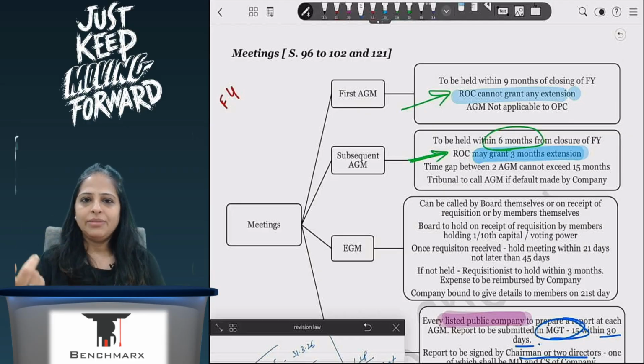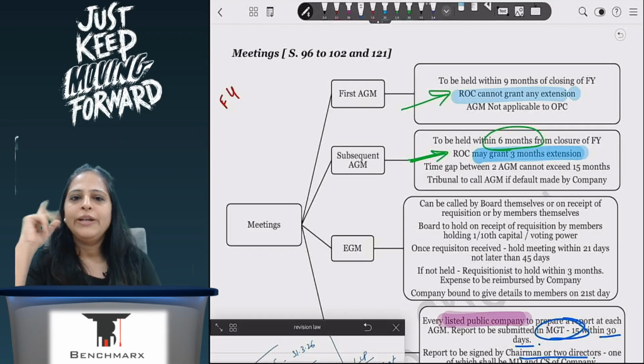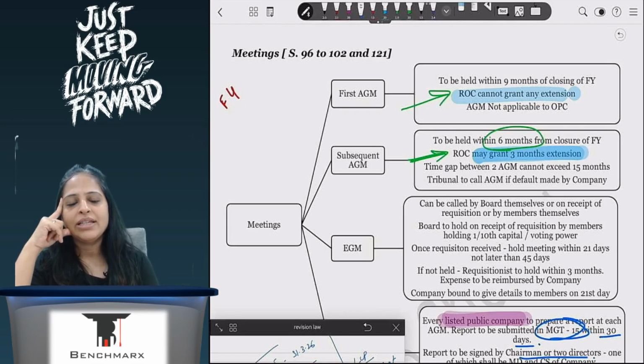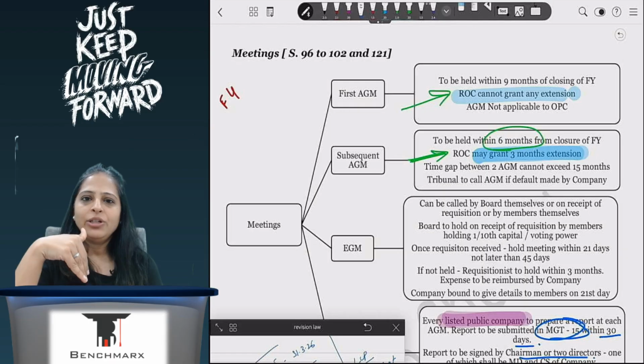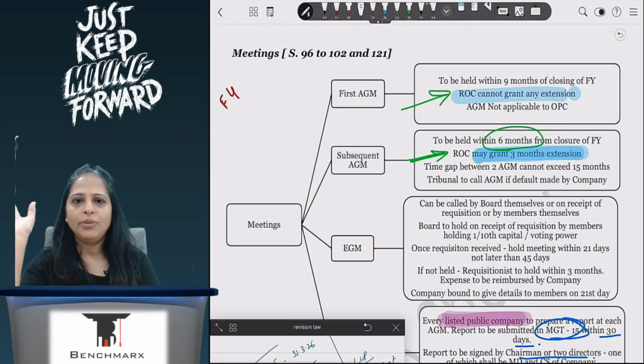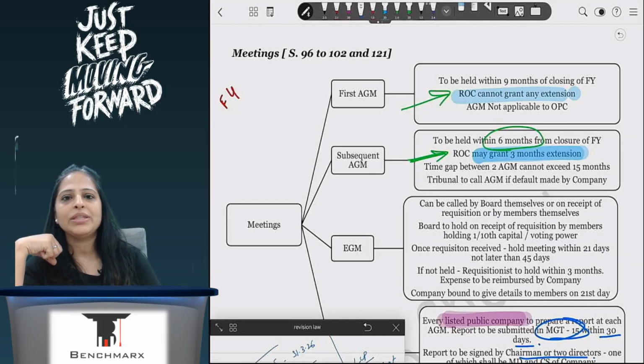Now, EGM. EGM I will call when I don't want to wait for AGM. Correct? So if I'm issuing a prospectus, I can't wait for 30th September, I will raise money. No, I want it today. So what I will do is that I will have the EGM where I will call for the shareholders and I will tell them this is extraordinary general meeting that I'm holding. Now when I'm calling for EGM as company, I can call for EGM, no problem at all. But sometimes the members will say that we want to meet and the members will request for calling an EGM. If they are requesting, then it is called as EGM by requisitionist.